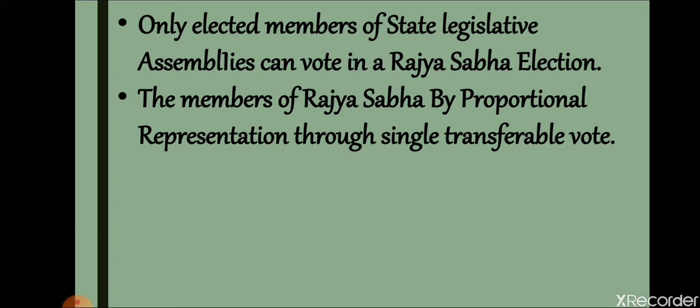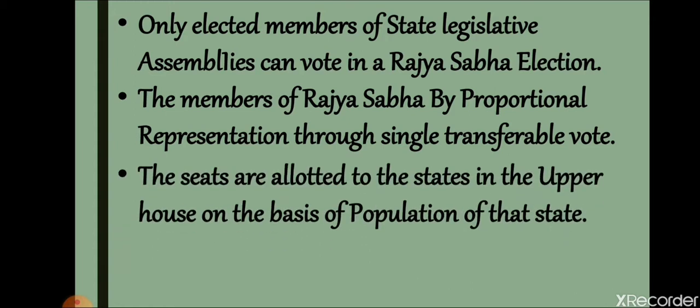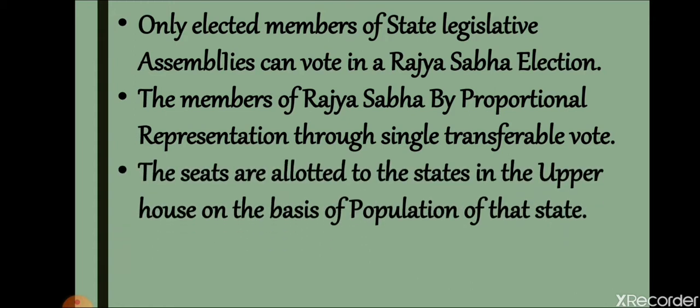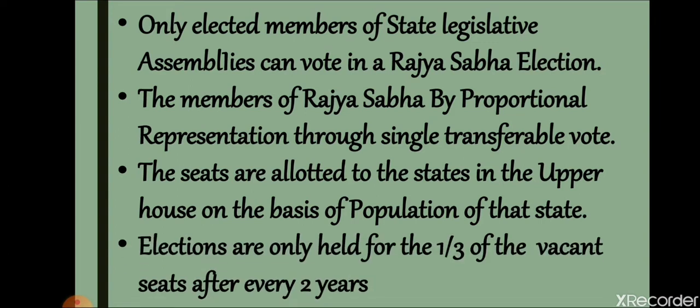Please note down the process. The members of Rajya Sabha are elected by proportional representation through single transferable vote. This is the process of the election of the members of Rajya Sabha. Now, the seats are allotted to the states in the upper house on the basis of population of that state. Elections are only held for the one third of the vacant seats after every 2 years.